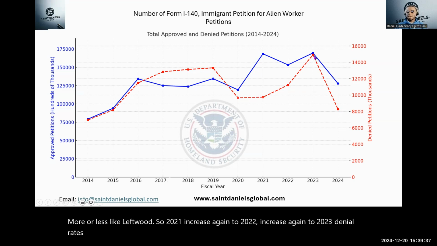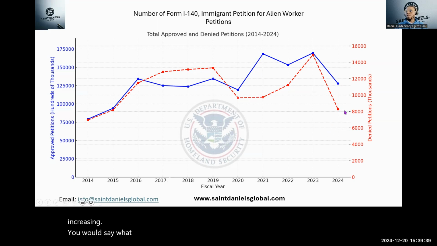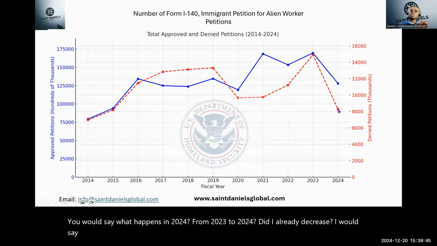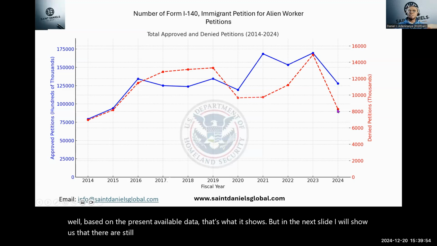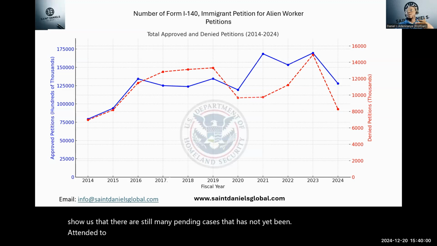Well, you would say, what happens in 2024? From 2023 to 2024, the denial rates decrease. I would say, well, based on the present available data, that's what it shows. But in the next slide, I will show us that there are still many pending cases that have not yet been attended to, maybe approval, request for evidence, or denial for 2024.